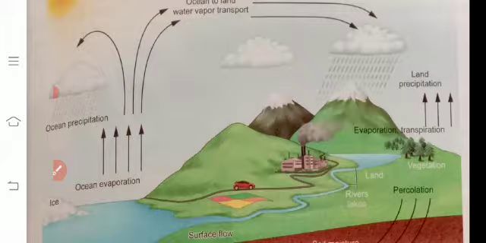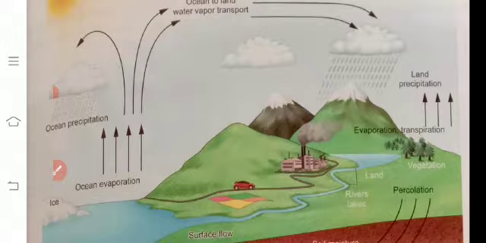That vapor cools and clouds are formed. Then the clouds, through atmospheric heat, form rain water. The rain water comes down to the surface. This is a cycle. This cycle is called the water cycle.